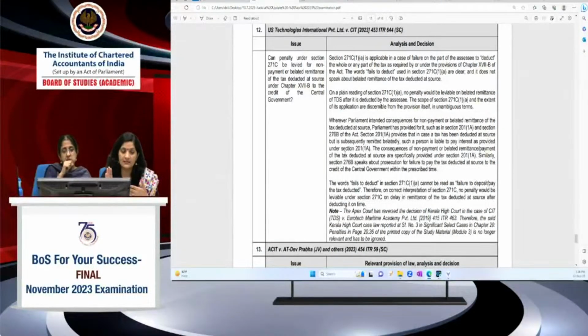But 271C talks about only fails to deduct. So you cannot levy the penalty on your own unless it is clearly mentioned in the section itself. So here Supreme Court case law 12 is with respect to 271C. Another case law, 13th, is with respect to this 276B, where prosecution proceedings would be applicable, right?